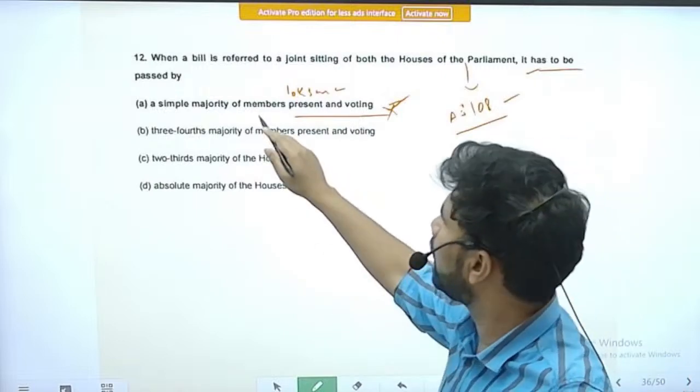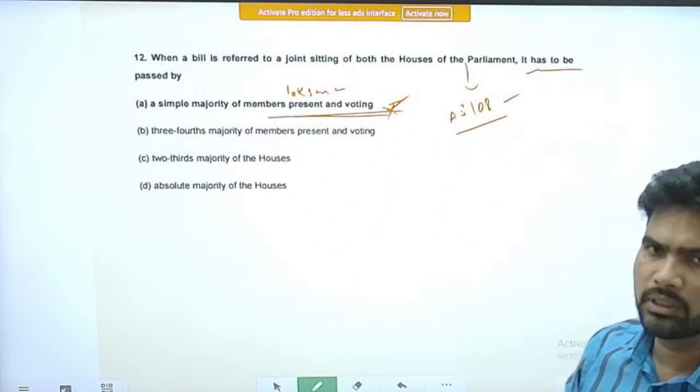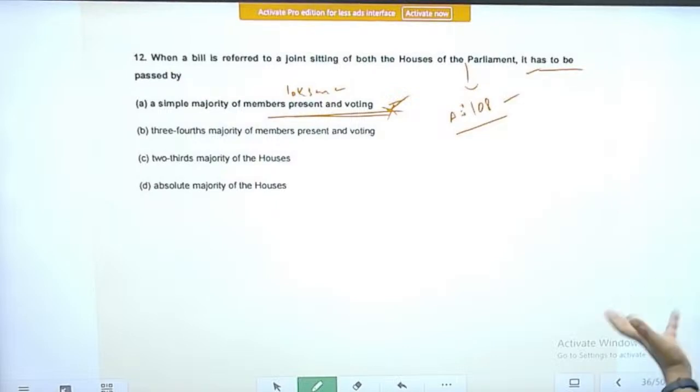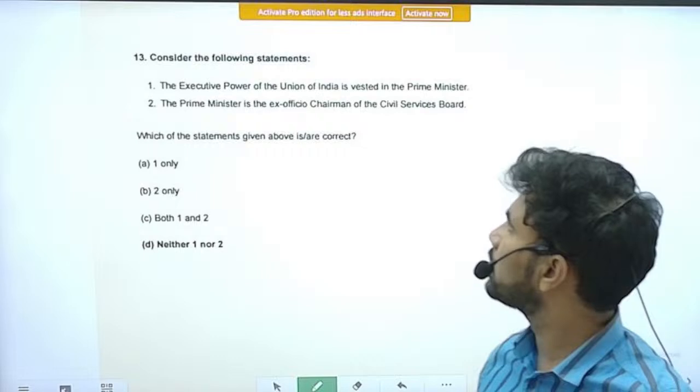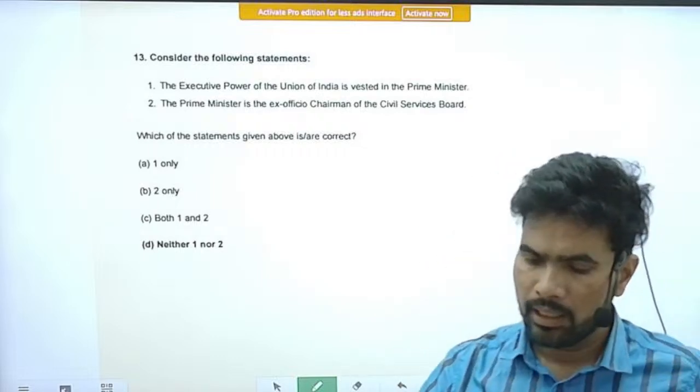However, the bill has to be passed by a simple majority of the members present and voting. Right. Next question.